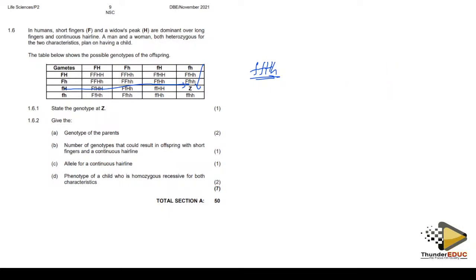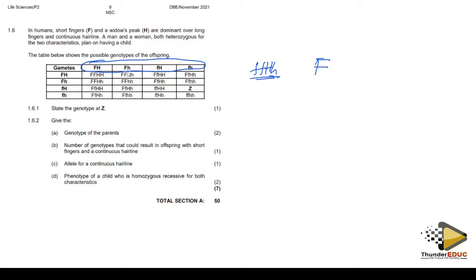The question is saying give the genotype of the parents. How do I identify the genotype? This is a very challenging question to kids. But let me show you how you can get the genotype of the parent, because they didn't give you anything here. Look at the gametes. Pick a letter which is not repeated, then write it down. The first one is capital F. Make sure that you don't repeat a letter before you complete it, because there are supposed to be two alleles for each character.